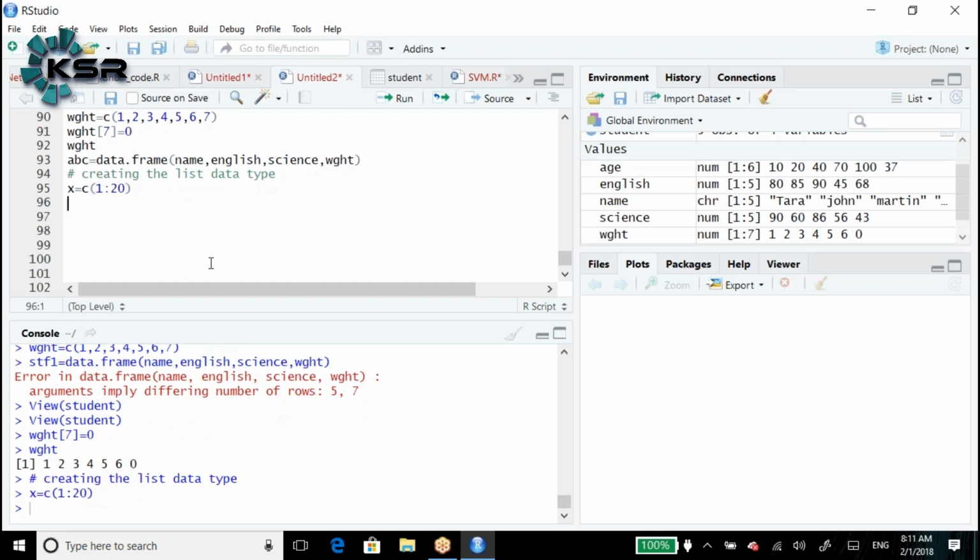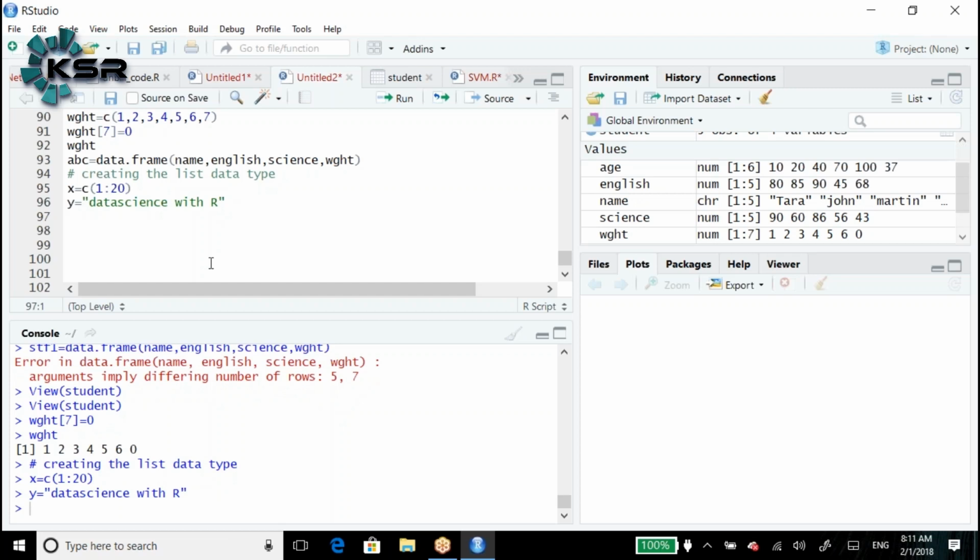It is going to be stored in x. Next, y is equal to "data science with R". What does it mean? It is the character data type that is going to be stored in the y value.